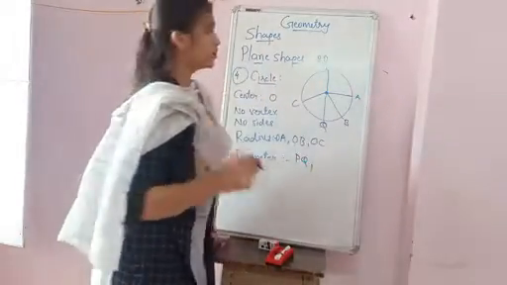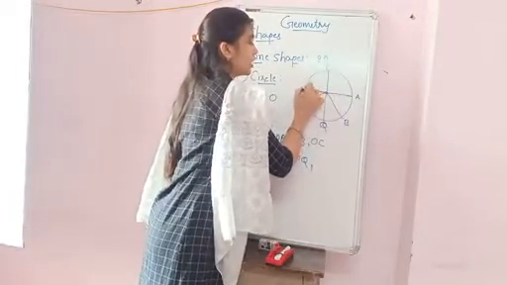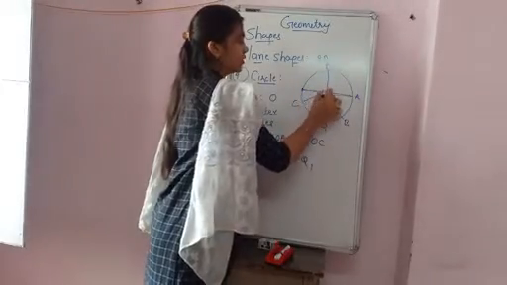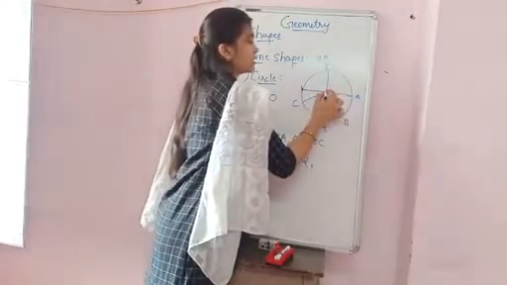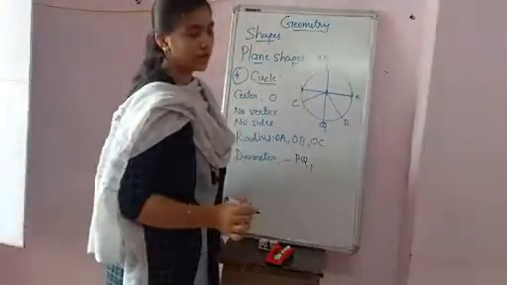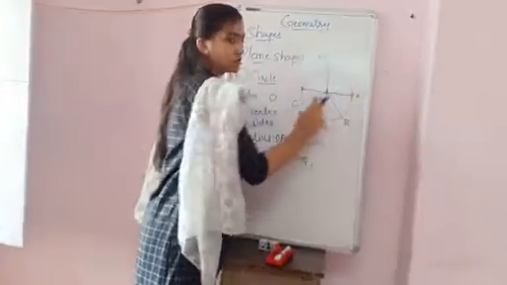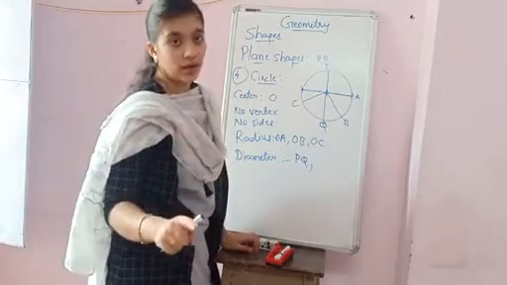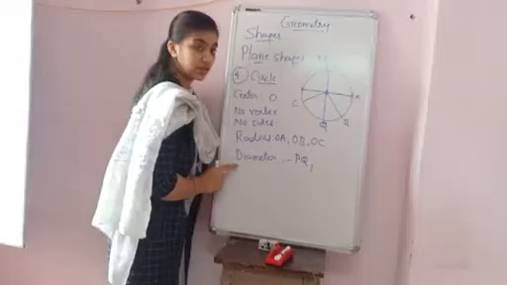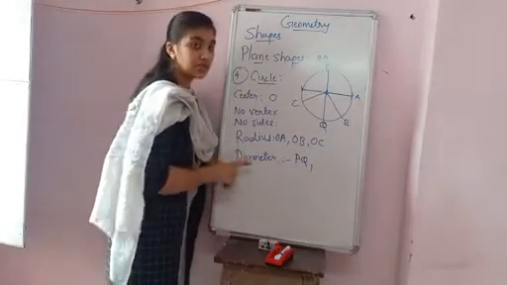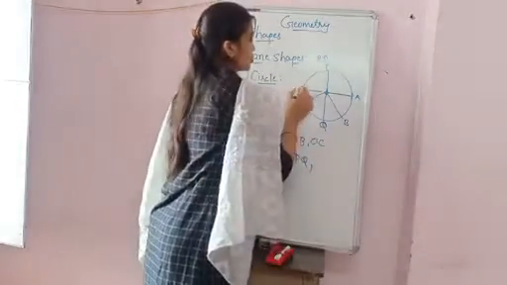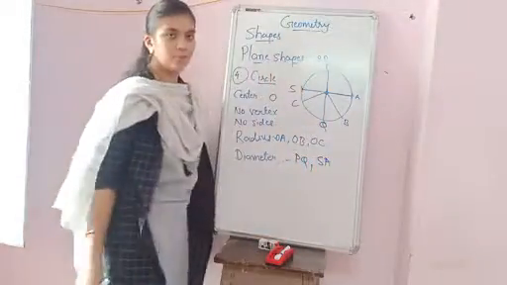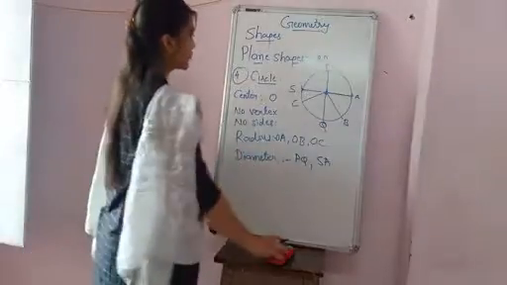Remember one thing also. You can also tell this is another radius. This is one radius, this is the second radius. When two radiuses are combined, they make one diameter. Means a diameter is the double of the radius. So you can write down here the SA. So these are the plane shapes.